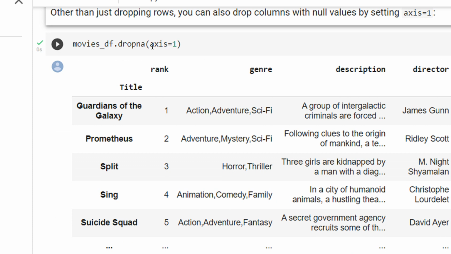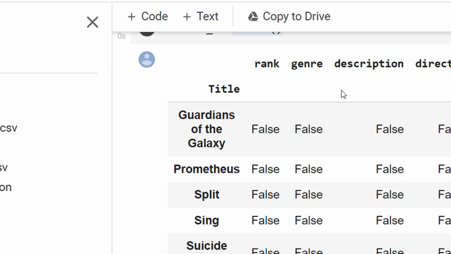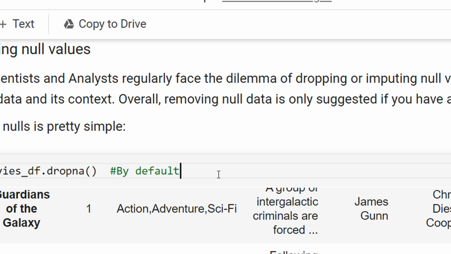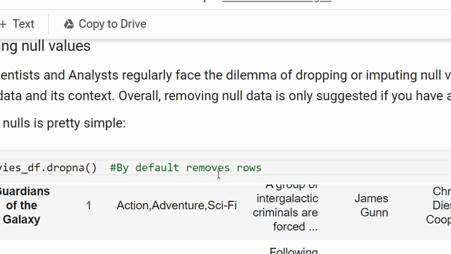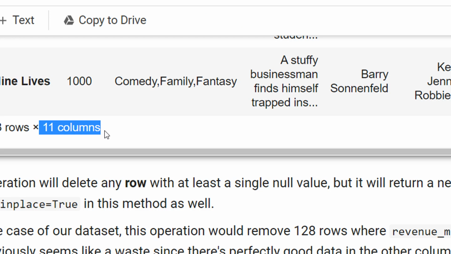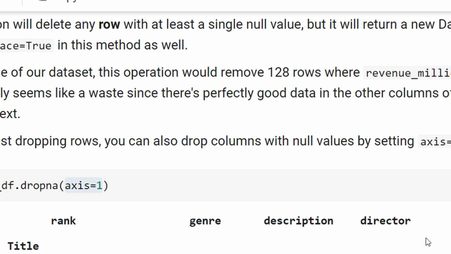By default it removes rows. So you can see initially we had 11 columns, and now also we have 11 columns, right? Now what if you want to actually drop the column? For example, in this particular case, we had only one column which was null. So rather than removing this row, what we can do is remove this column also. So both options are there.